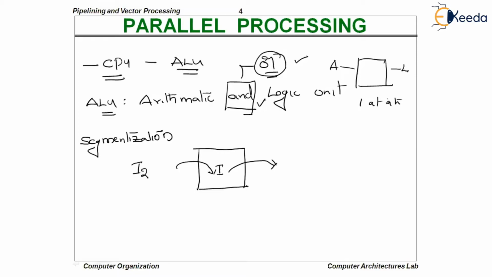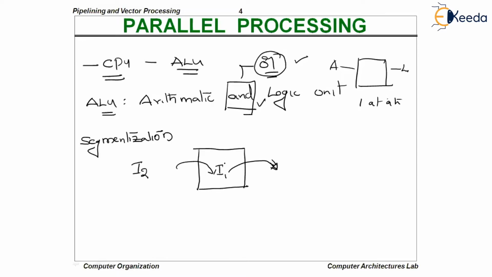That is, when an instruction goes inside, unless it gets completely finished, let it take as many clock cycles as it can to complete. Finally, after completion, I1 goes out. Then only it is possible for the second instruction to come in.